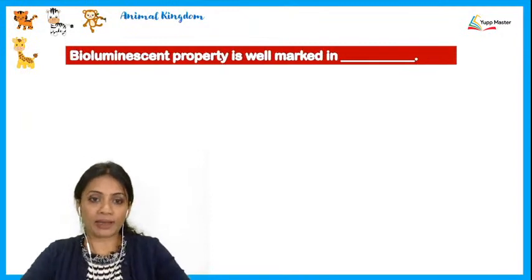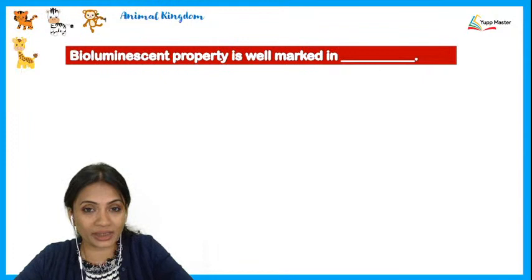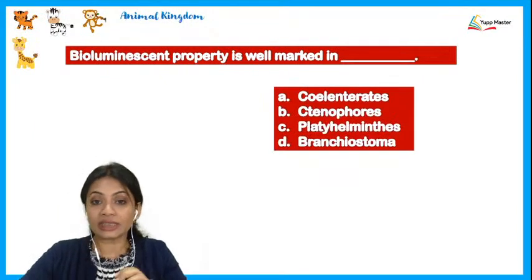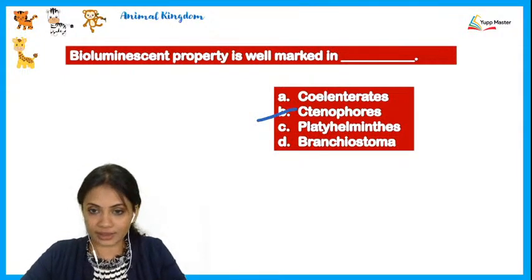Next MCQ: bioluminescent property is well marked in. If you remember, this was seen very prominently in only one phylum, and that is the ctenophores. So ctenophores are the phylum which have bioluminescence.